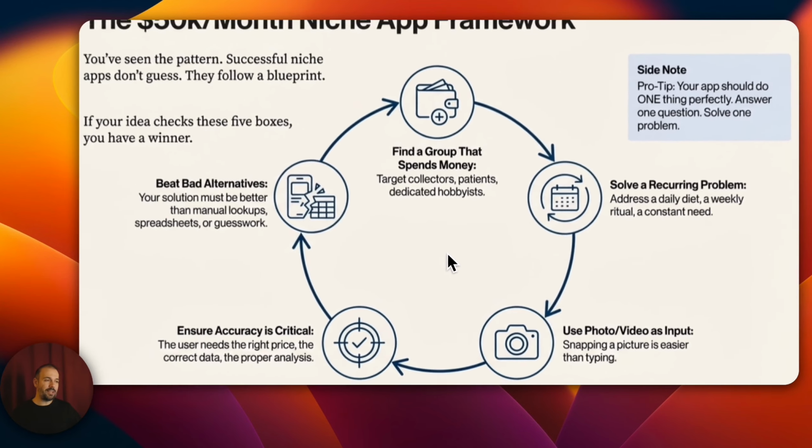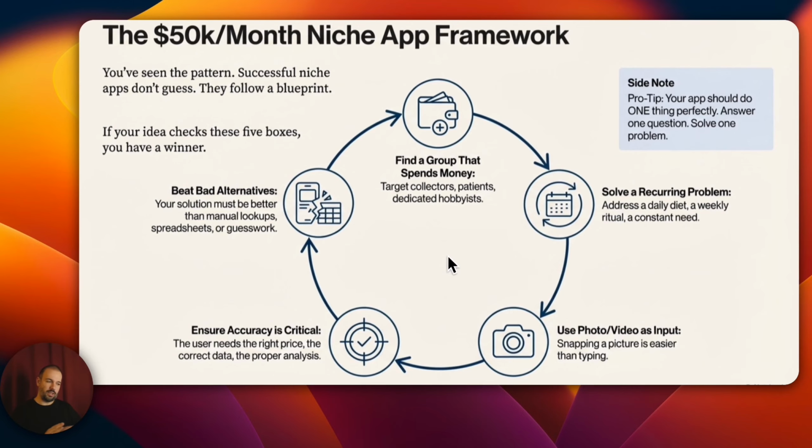Now, this $50,000, what is the framework of the application? First, you need to find the right target at the right price with the right data. Then you need to develop worse alternatives. In other words, there are already alternatives. You are going to develop something on top of that. For example, you will make it better. Then this person will spend money here. You will find people who will spend money on the application. Here you can target collectors as in WinLab, or things related to health, or things related to hobbies, because these are people who are eager to spend money on these topics.